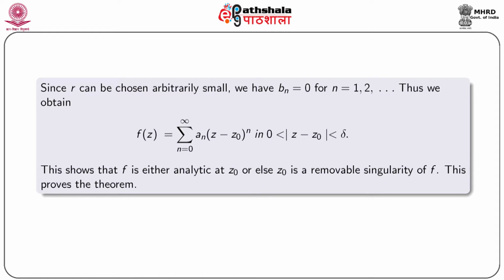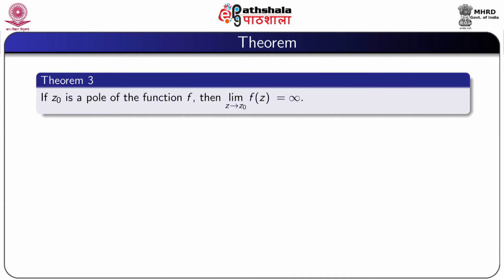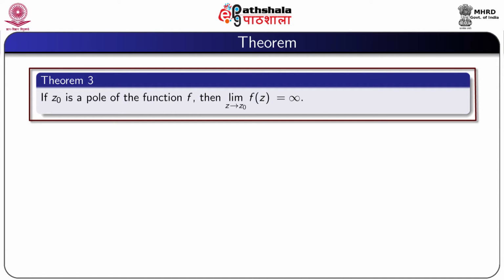Thus, we obtain f(z) equal to summation n equal to 0 to infinity a_n (z minus z0)^n in 0 less than mod z minus z0 less than delta. This shows that either f is analytic at z0 or else z0 is a removable singularity of f. This proves the theorem. Now, we prove another result.